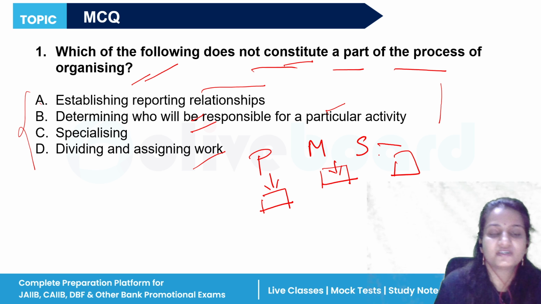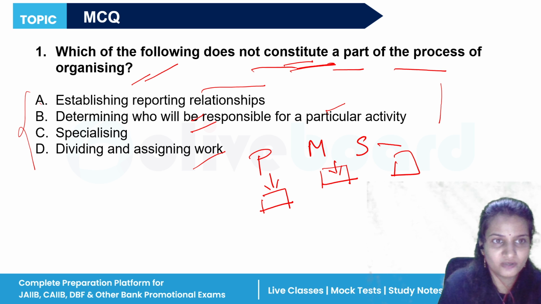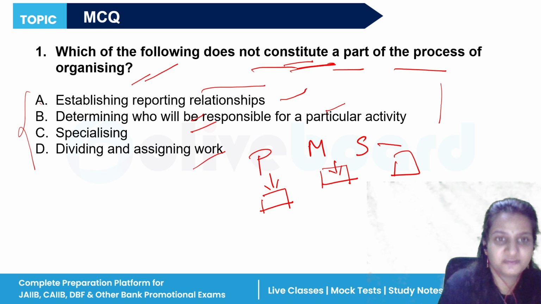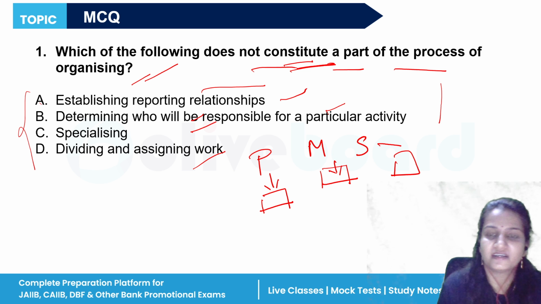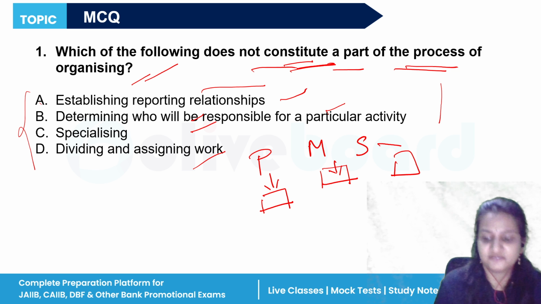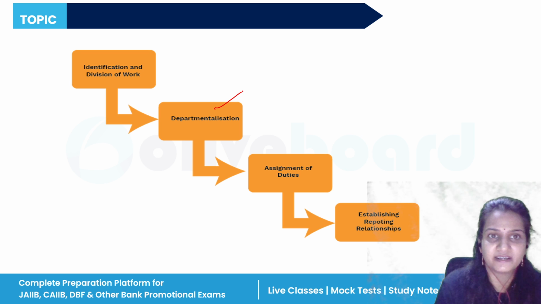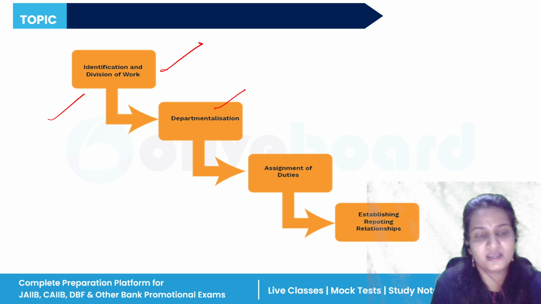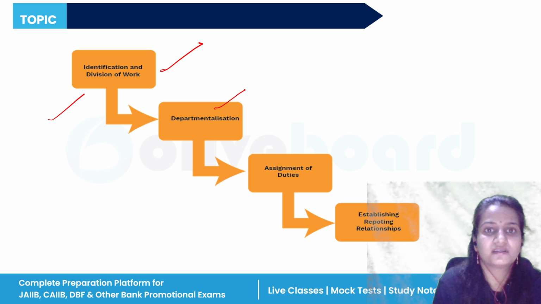So the question asked here was which of the following does not constitute. Option A, establishing reporting relationships, determining who will be responsible for a particular activity, specializing, or dividing and assigning work. The process of organizing constitutes four steps. First is identification and division of work. It means that first of all the work is to be identified, then it is to be divided among the employees of the organization.